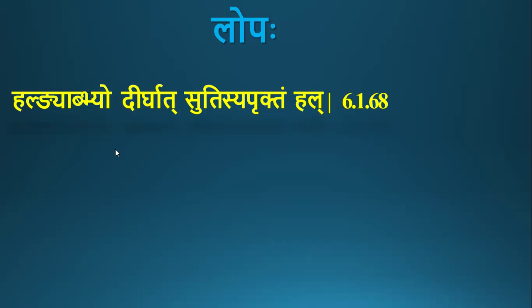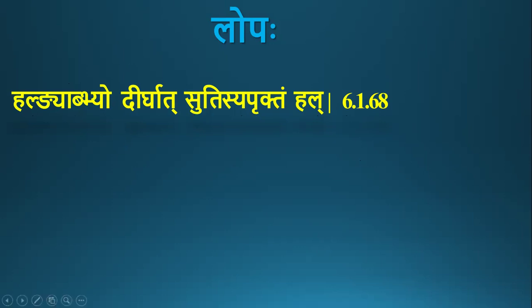Okay, in the last class we learnt about lopo vyorvali and verapruksya. Today we shall continue the sequence. The next sutra in the sequence is hal gnabhyo dirgha sutisya pruktam hal. Hal gnab al ni ap byo dirgha suti si apruktam hal.